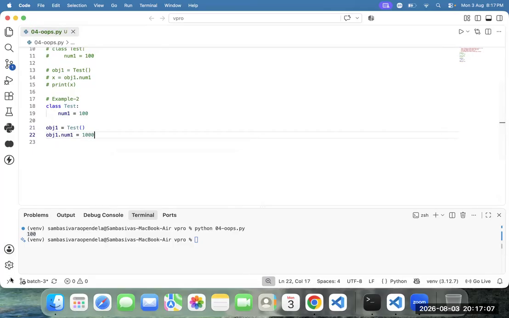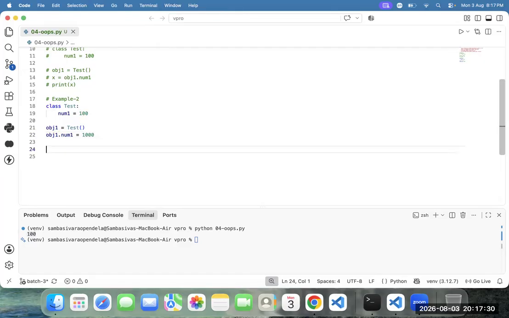Rahman, internally what happened? This 100 will be deleted, and updated with what? 1000. Who did the changes? obj1 only. obj1 did the changes, but it never affected obj2.